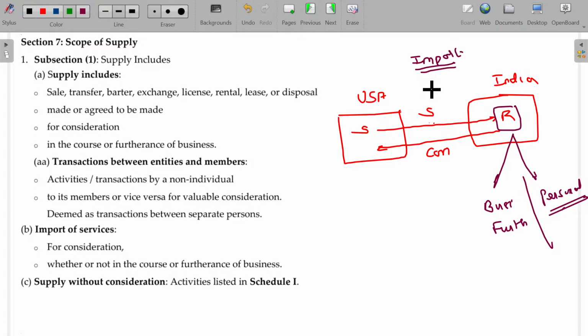Clear? You can use all these for personal purpose or business purpose, yet it will be supply.